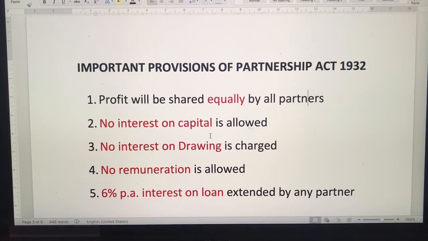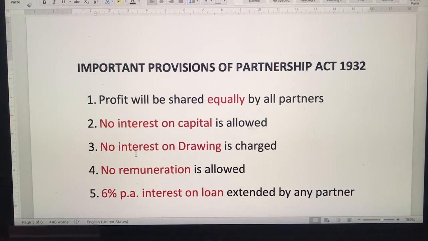So in case the partnership deed is not there, or in any of these topics which I have written here it is not mentioned, the partnership deed is silent on these issues, in that case the Partnership Act provisions will apply. Remember this clearly, because the first priority you have to give is to the deed. You will calculate everything, all the accounting work, on the basis of the deed. But in case the partnership deed is not there or it is silent, that means it is not mentioned, then you have to apply the rules or the provisions given in the Act.